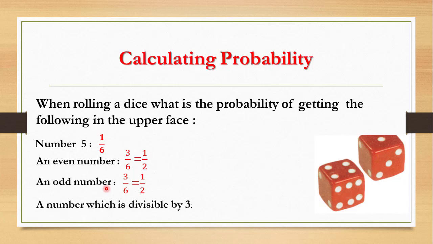A number which is divisible by 3. What do we have? 3 and 6, so only 2 numbers. 2 over 6, which is 1 over 3.